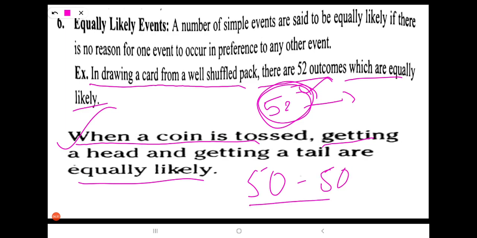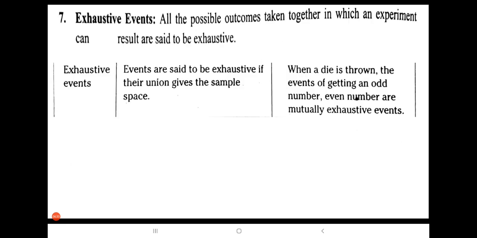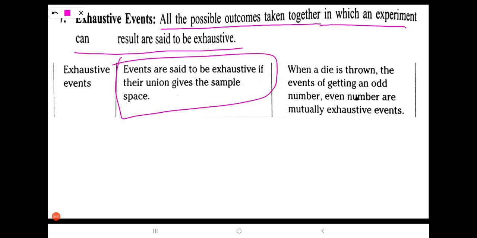Next, exhaustive events. All the possible outcomes taken together in which an experiment can result are said to be exhaustive. I think this statement you didn't get. So look at this statement. Events are said to be exhaustive if their union gives the sample space. The union of two or more events, if it gives the sample space, then they are called exhaustive events.